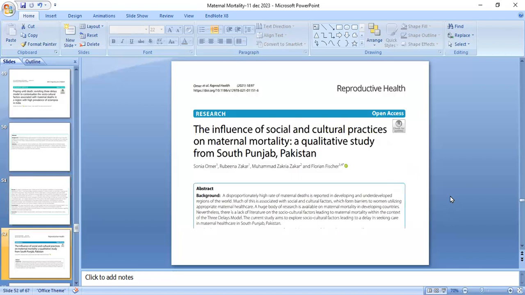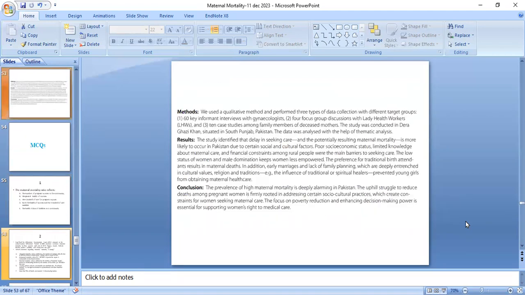The second article is the influence of social and cultural practices on maternal morbidity, a qualitative study from South Punjab of Pakistan. This current study aims to explore social and cultural factors leading to delay in seeking maternal health care in southern Punjab, Pakistan. In methodology, they used a qualitative method and performed three types of data collection with different target groups. First, 60 key informant interviews with gynecologists, four focus group discussions with lady health workers, and case studies among family members of the deceased mothers. The study was conducted in Dera Ghazi Khan, situated in South Punjab. The data was analyzed with the help of thematic analysis.